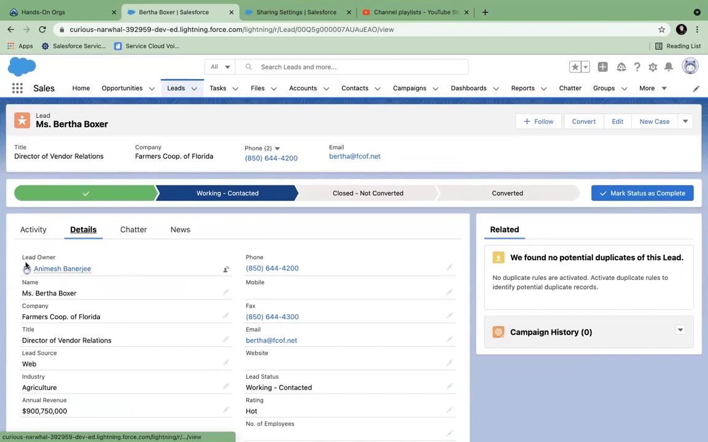Okay, so this owner field is the most crucial field of Salesforce. This controls the security. If the OWD is set to public read write, then nobody cares about the owner. Everybody can see everybody's record. But if the OWD is set to public read only or private, this guy is the man who is controlling this record. Clear?